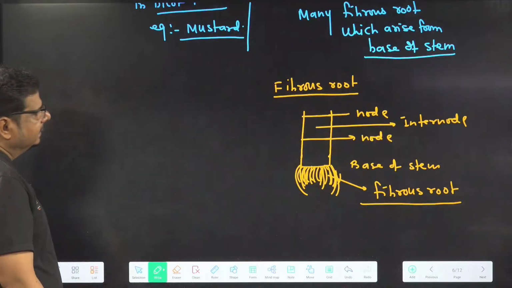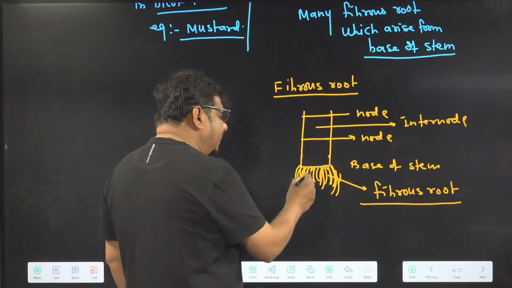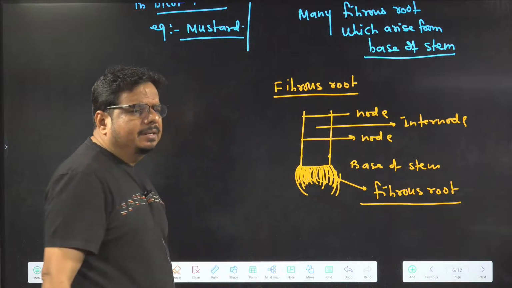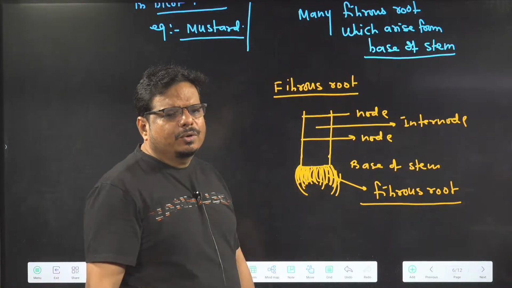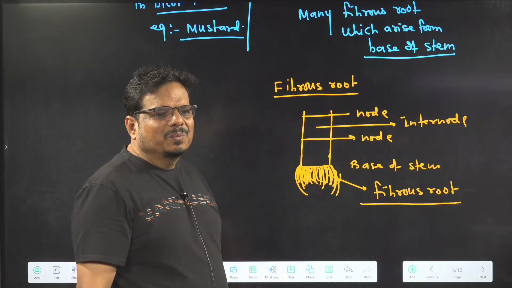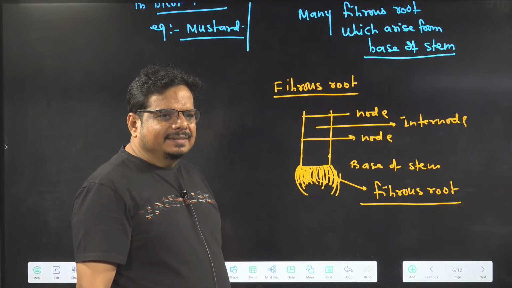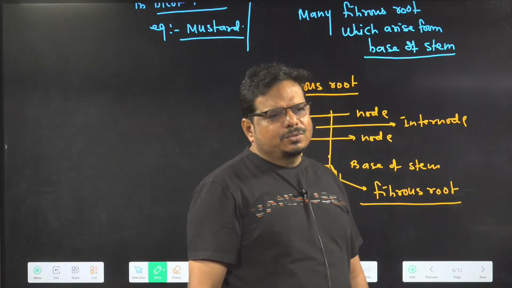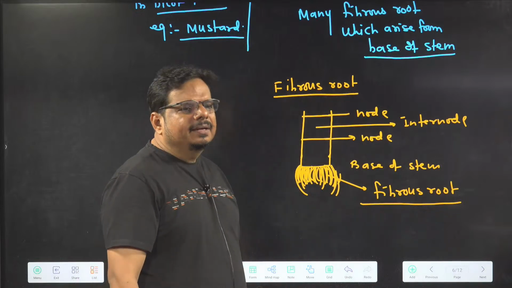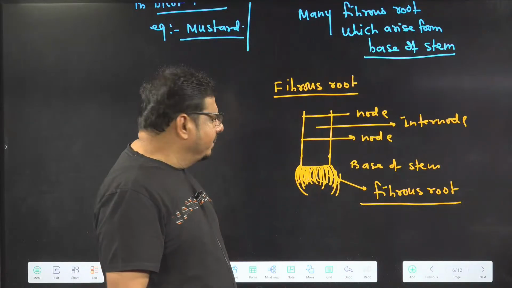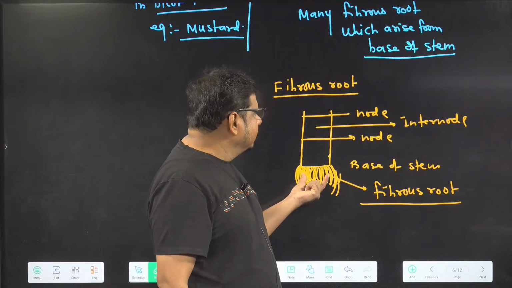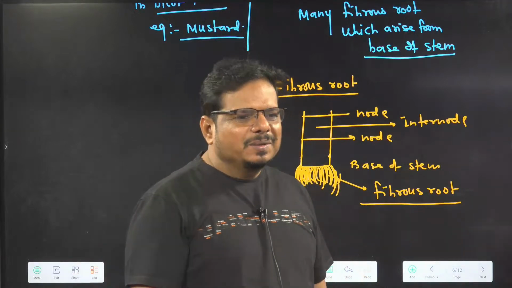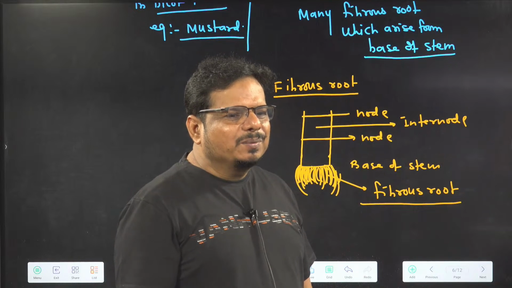So when we uproot a plant and get such roots arising from the base of the stem, such a root is the characteristic feature of which one? Monocot. So in monocot, which kind of root is there? Fibrous root, because the primary root is short-lived and is replaced by many fibrous roots which arise from the base of the stem. Such roots we find in monocots. Can you tell any example? And try to say the example from NCERT itself.